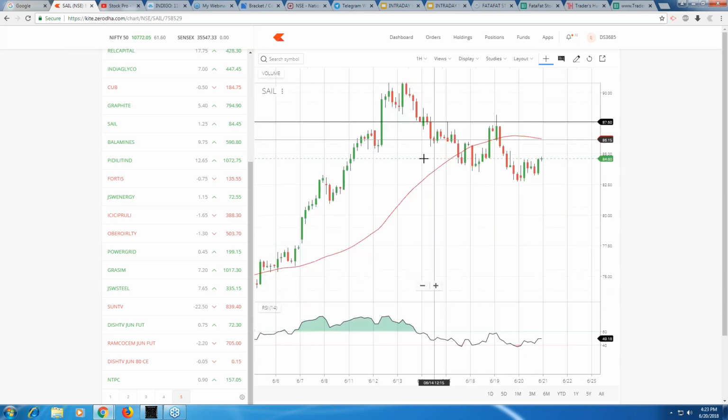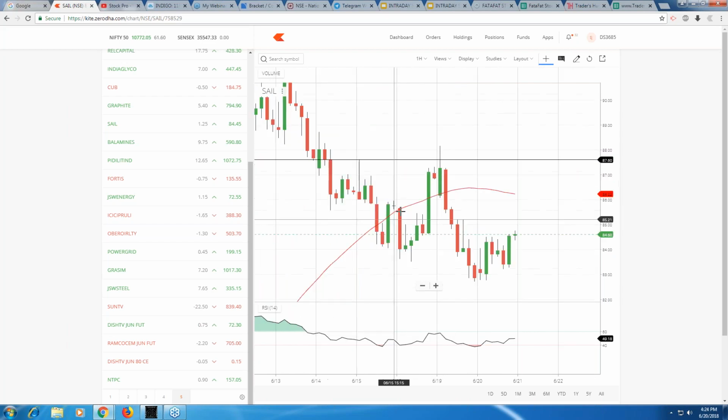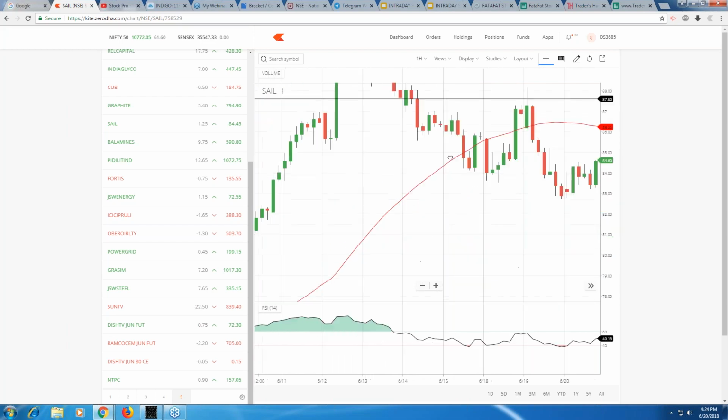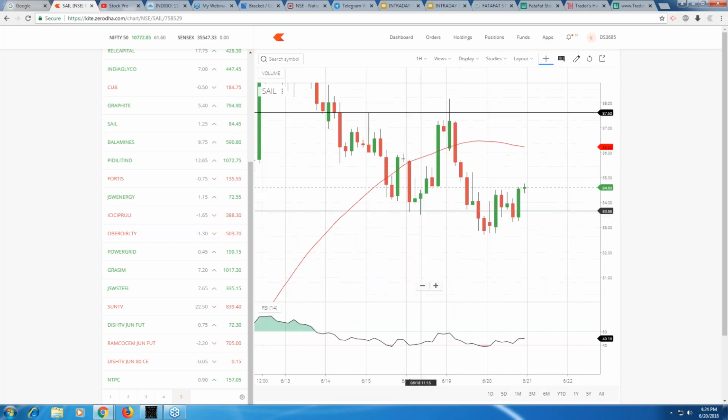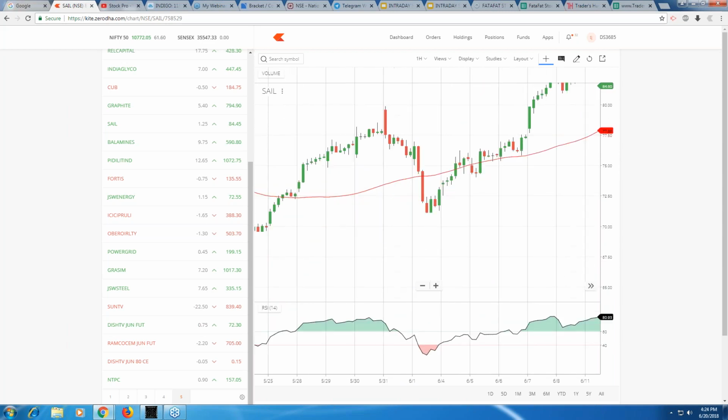So here it goes. Let the price come below, right? You can sell it, and the RSI has to be below 40. That's another rule. So see here, when RSI just bounced back from here, the stock price just came down and bounced back from there only. So RSI has to be decently down, it cannot be like here.